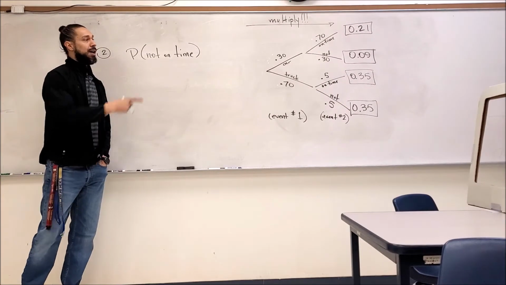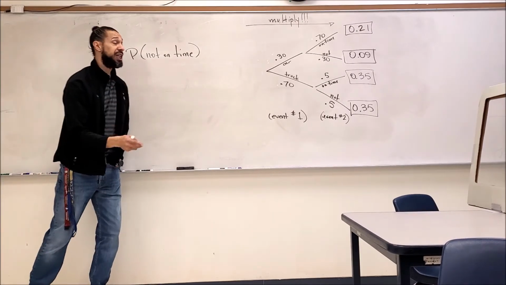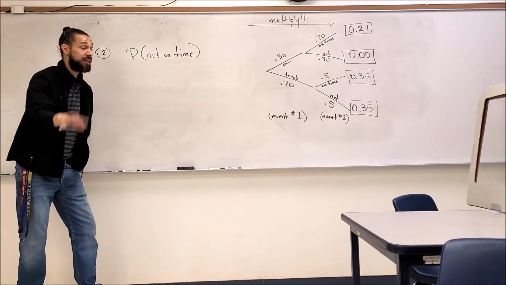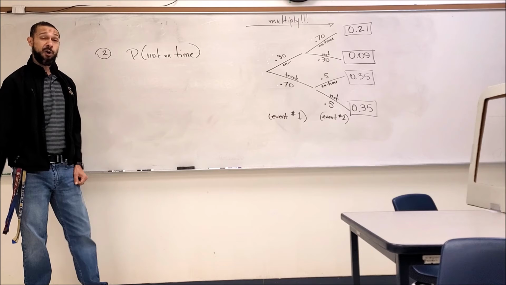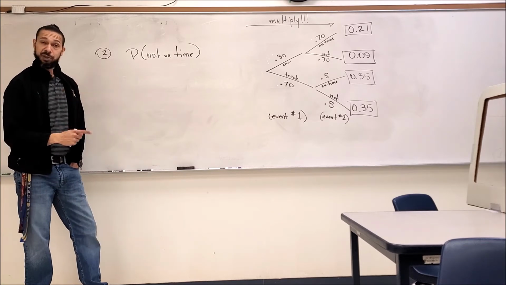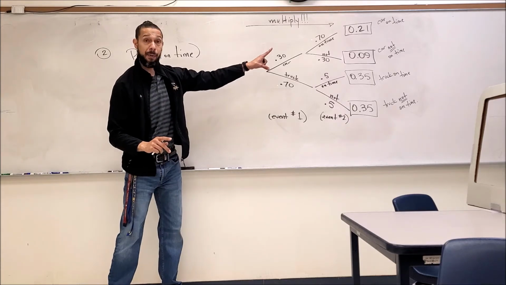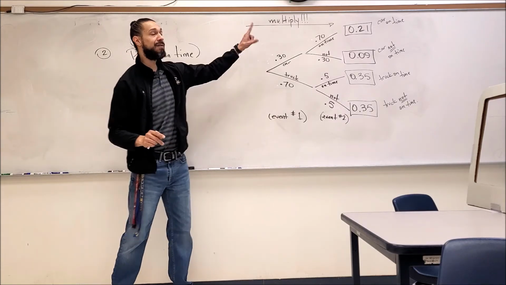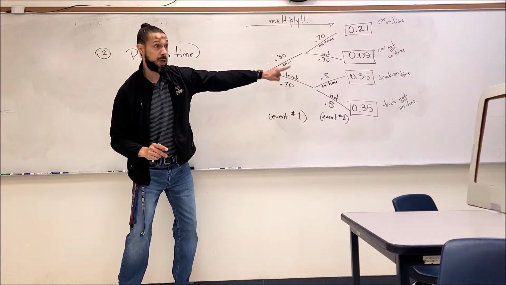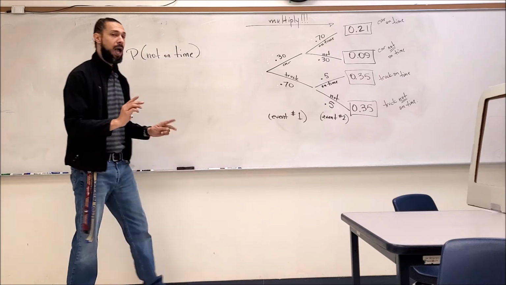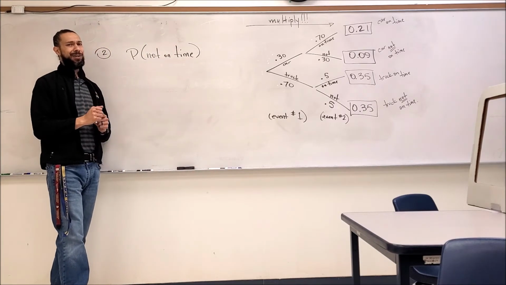What's the probability now that I was not on time? Now, it doesn't say whether I took a car or truck, it just says the probability that I was not on time. Now, there are multiple probabilities over there involving me being not on time. So, let's take a look at these probabilities real quick. Notice I have the probability of me taking a car being on time, taking a car not being on time, truck on time, and truck not on time. Now, how many of those probabilities involve me being not on time?